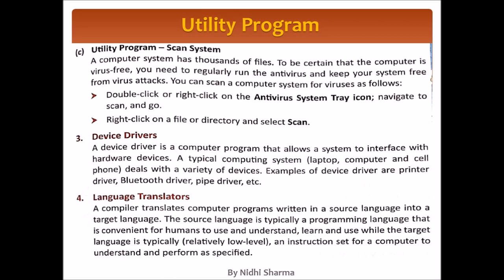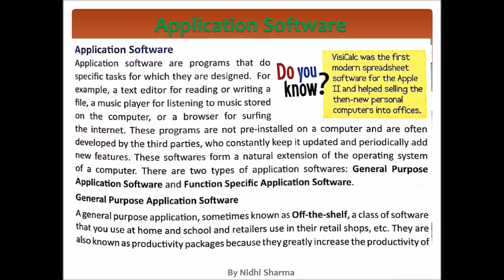Next is application software. In the previous video we have seen that two types of software are there: system software and application software. We have discussed all the types of system software. Now we are discussing the application software. Application software needs to be installed on the computer. It is not pre-installed on the computer. System software is generally pre-installed, but application software you have to install, and as the name suggests, it is used for particular applications. Like in your phone you have different types of apps, so they come under the category of application software.